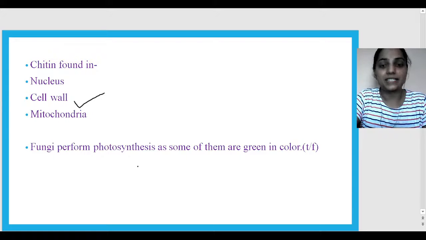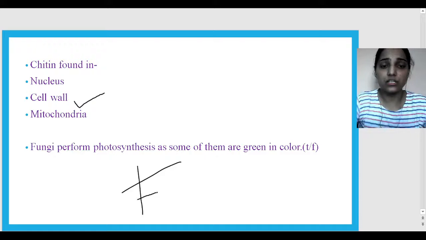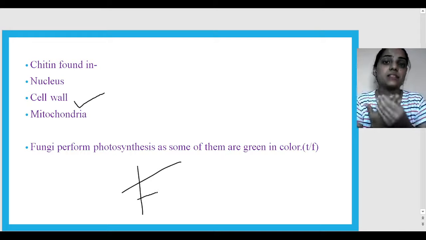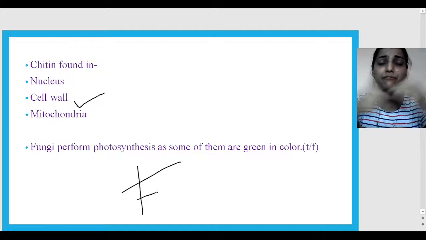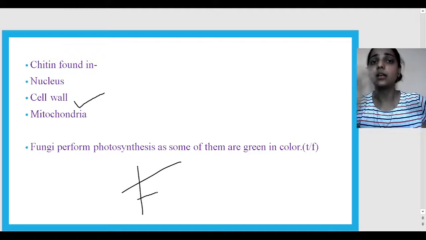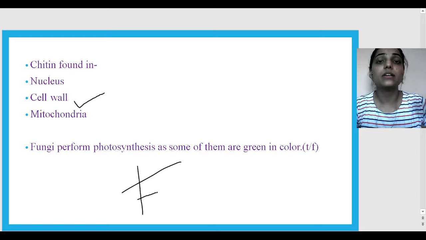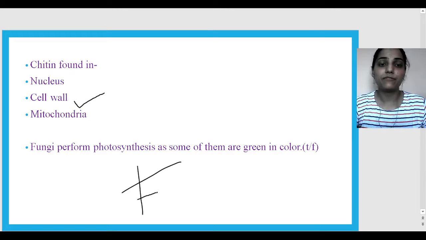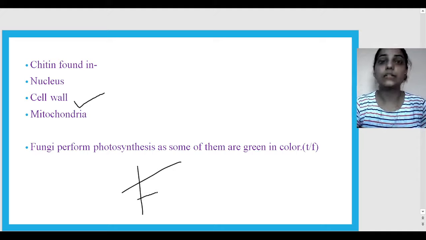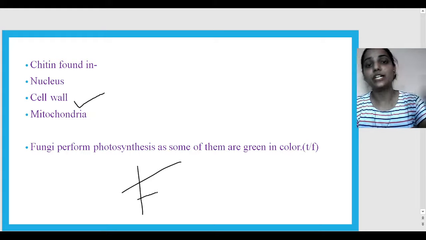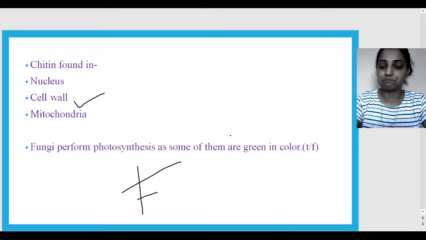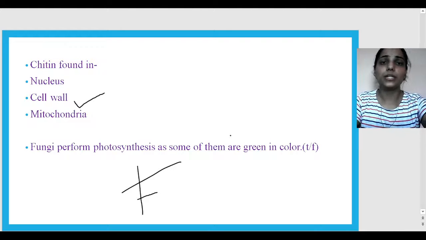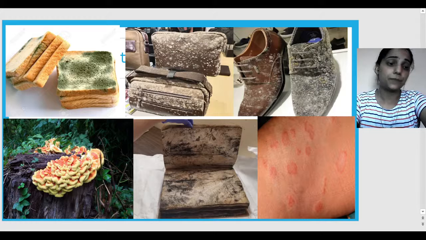So yes, you have given the right answer, that is a big false. And why so? Because it doesn't matter if there is a green color, there must be chlorophyll. We have just read that they do not contain chlorophyll. So if they do not contain chlorophyll, definitely they do not perform photosynthesis. It's very obvious. These all were the main characteristics of the Kingdom Fungi.